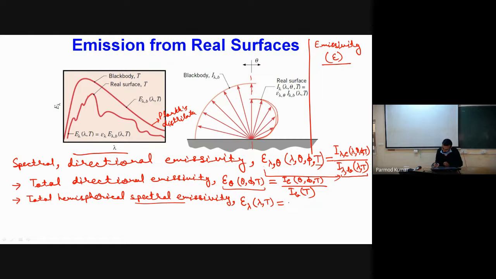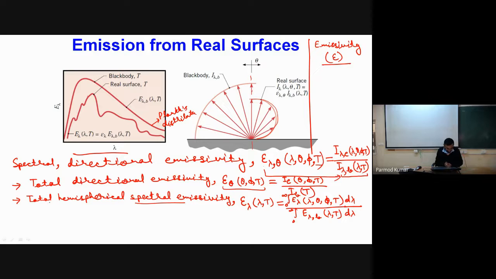So for this purpose, we will have integration 0 to infinity E lambda, which will be a function of lambda, theta, phi, comma T, divided by integration 0 to infinity E lambda corresponding to black body, which will be only a function of lambda comma T, d lambda. Okay, this point is clear.